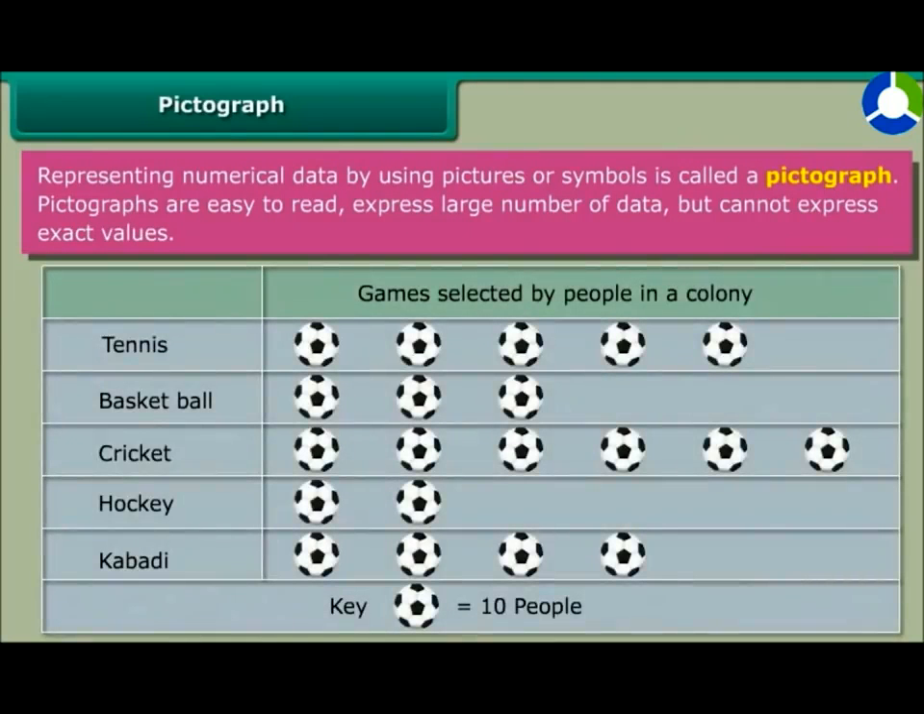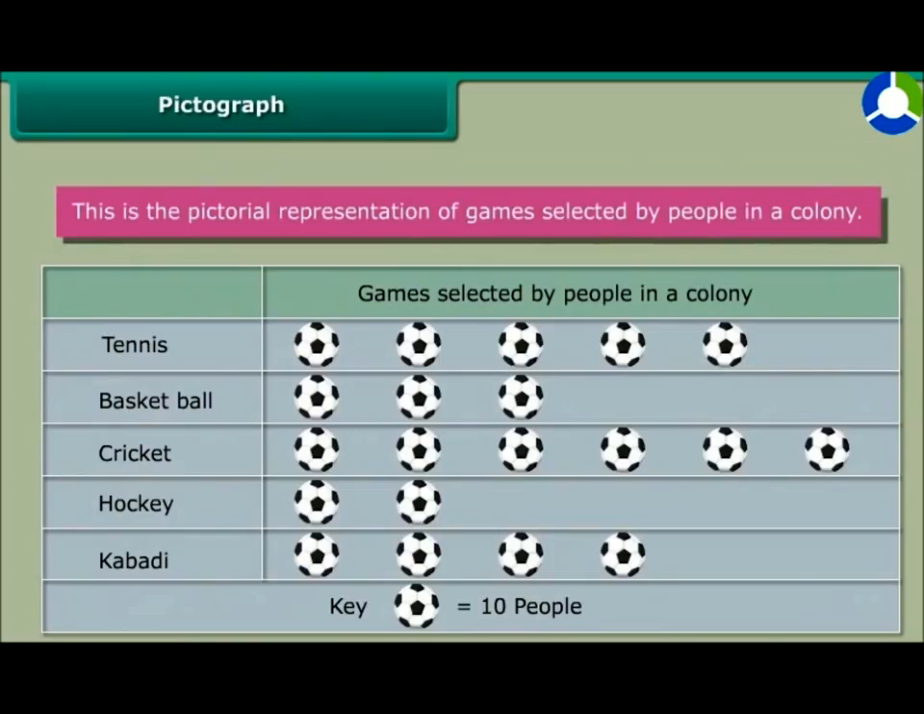Pictograph. Representing numerical data by using pictures or symbols is called a pictograph. Pictographs are easy to read and express a large amount of data, but cannot express exact values. This is the pictorial representation of games selected by people in a colony.